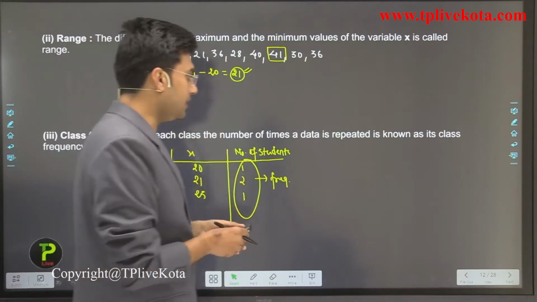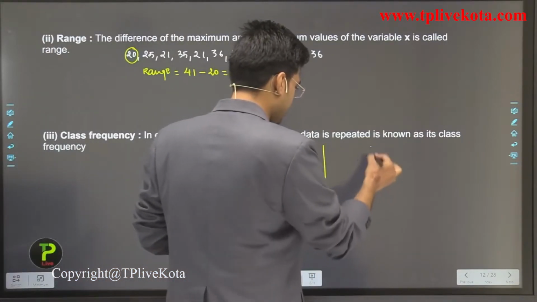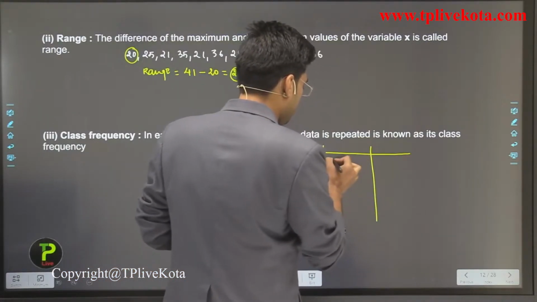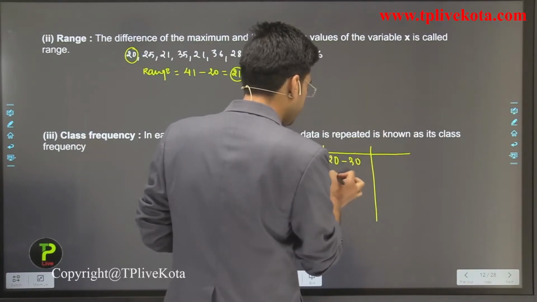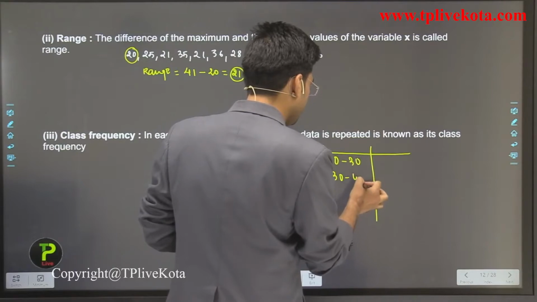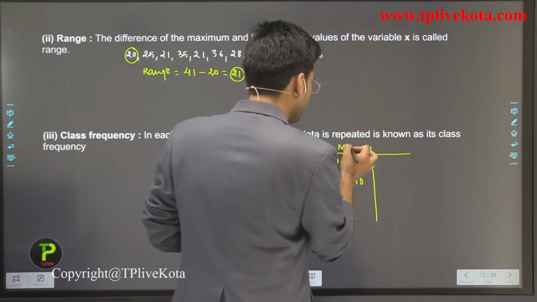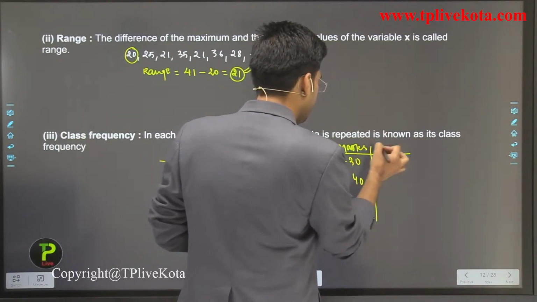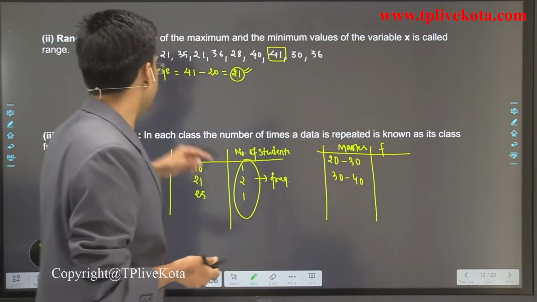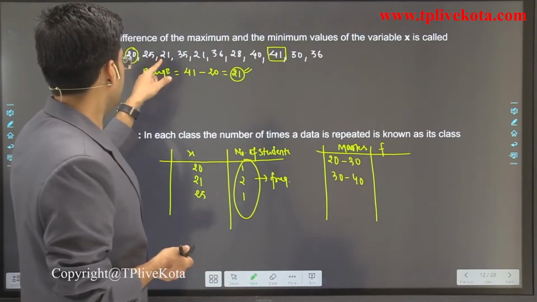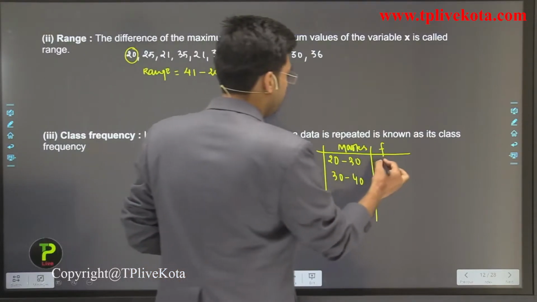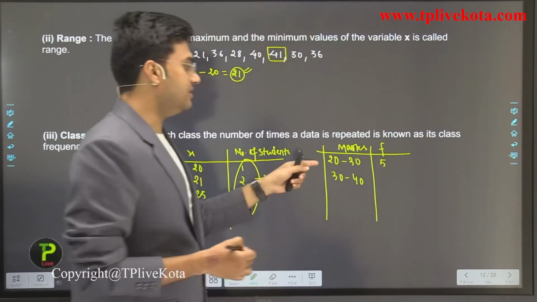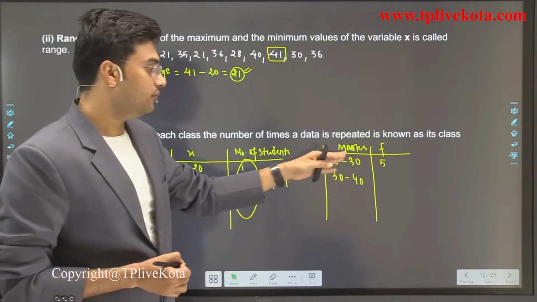If we prepare the classes here, then it is like marks from 20 to 30, 30 to 40. Okay, then the frequency of 20 to 30 is 1, 2, 3, 4, 5. So the frequency of class 20 to 30 is 5.